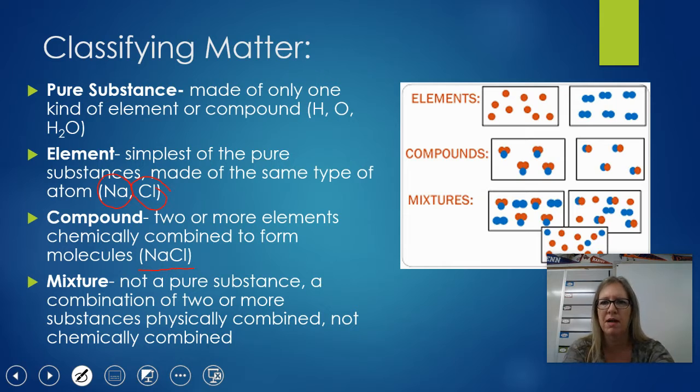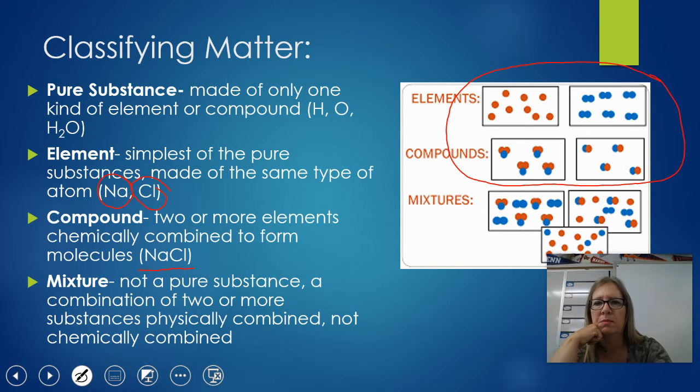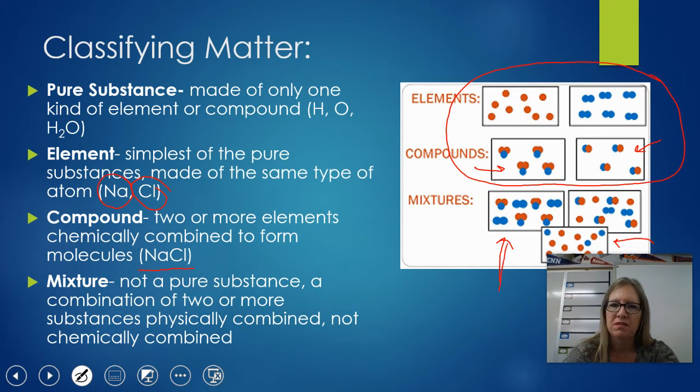They're not chemically combined. So you can see these pictures. You can see all of these up here would still be considered pure substances because they're made of only one type of substance. Even though they're compounds, it's still only one type. They match, so they're pure substances. Here we start getting into a collection of different things. This would be a collection of elements. This is a collection of compounds, different compounds. This is a collection of different elements and compounds. So none of those would be considered pure substances, okay?